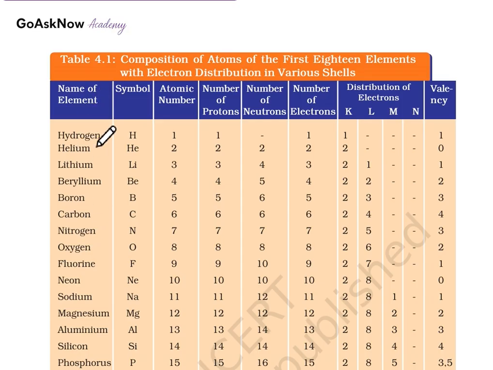The name of the element is given. Hydrogen is represented as H. Atomic number is 1, number of protons is 1, and there are no neutrons. Helium: atomic number is 2, number of protons is 2, number of neutrons is 2, and electrons are 2. For the distribution, no other shell is there, so it will only be 2. Here we have, like, 4, then 2, 1, 3, and then valency will be 1. So like this, this is the composition of an atom.